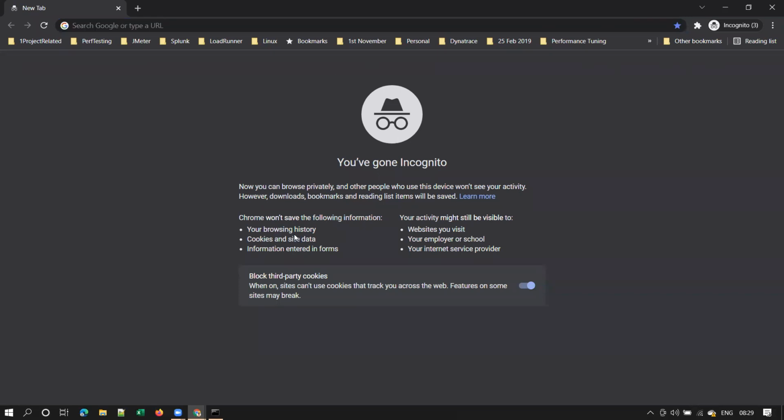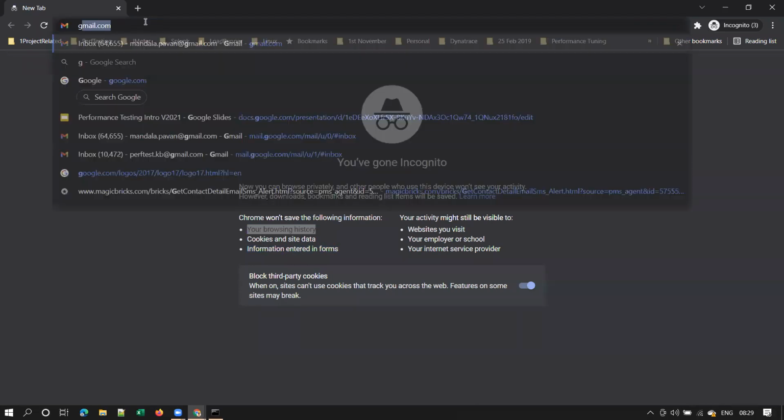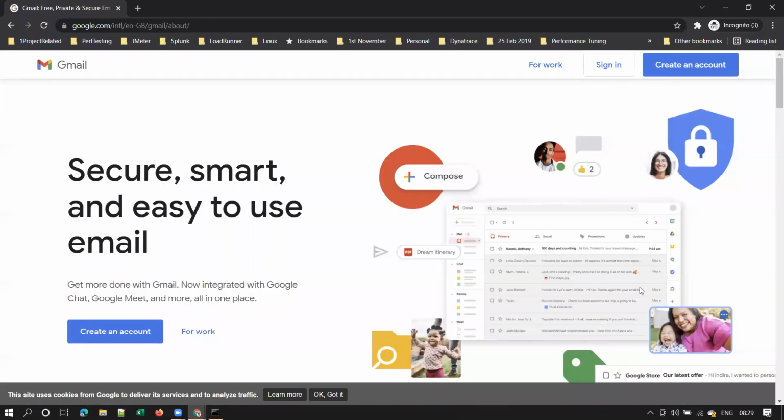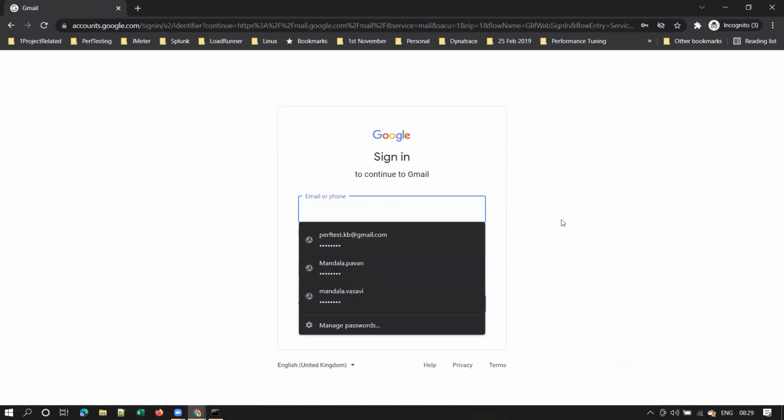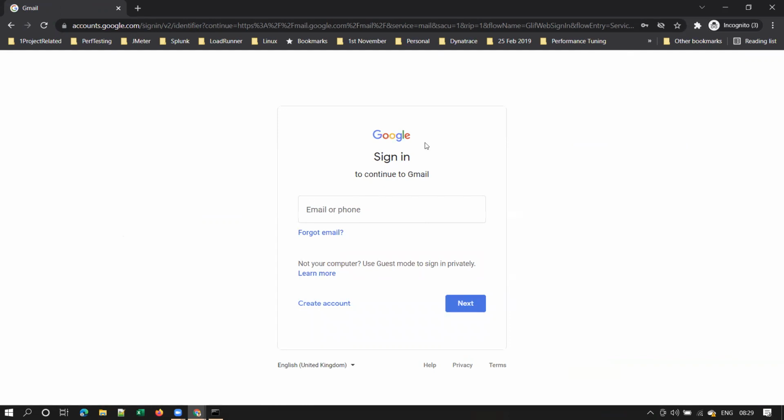In a private browser, your browsing history and cookies and whatever information you entered in the forms will not be saved. So when you type gmail.com in a private browser, you will get the actual Gmail login page. Here you click on sign in and then enter your email address. Understood, guys, why I'm using a private browser? Yes, sir. To start from the beginning, I'm using a private browser. In Chrome terminology, it is called an incognito browser, incognito mode. On the top right, you see this incognito symbol, isn't it?